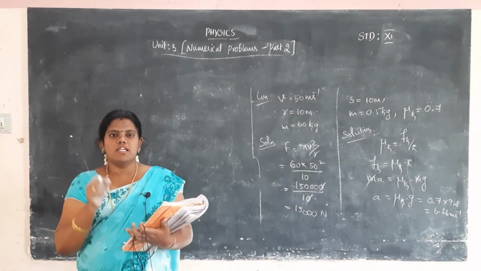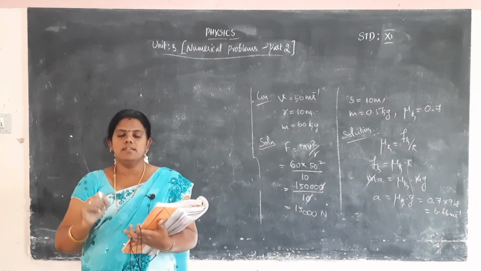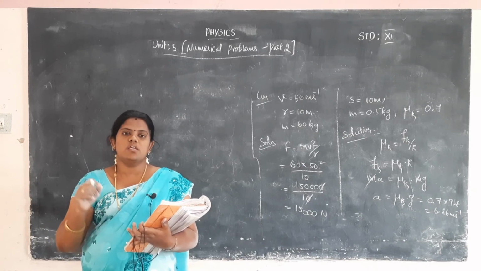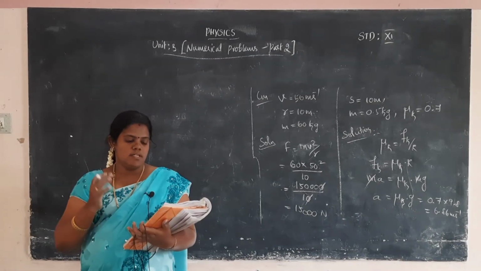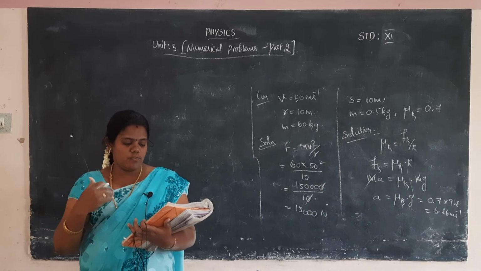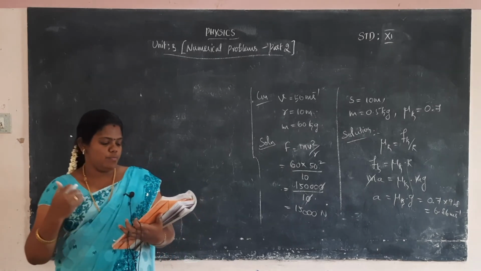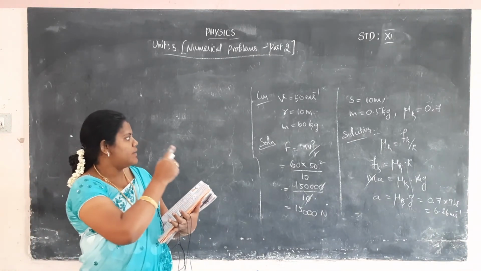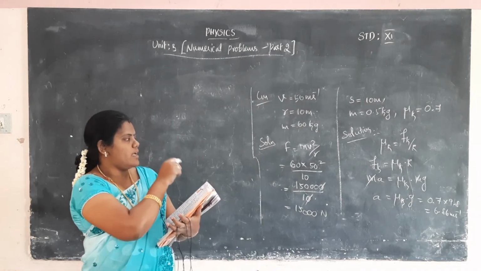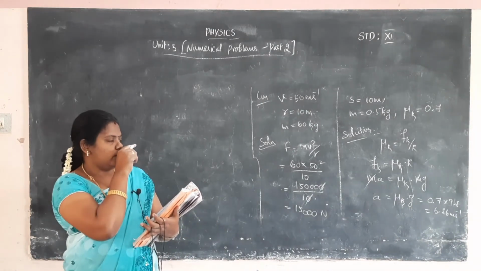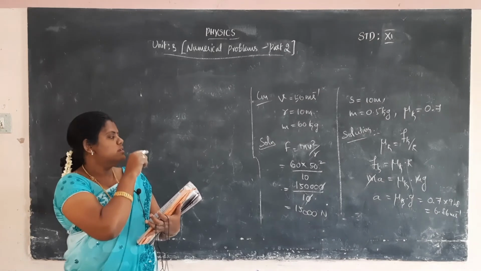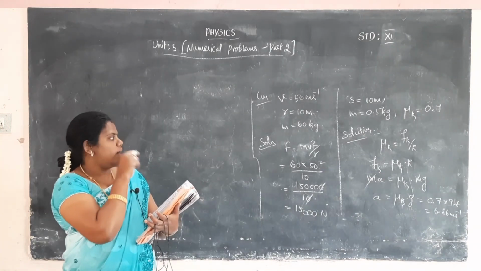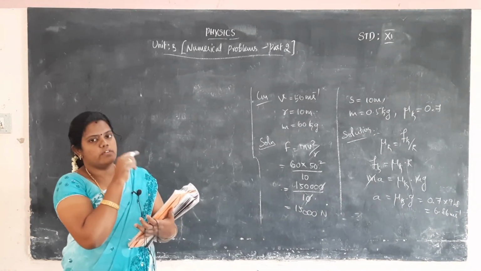What is the minimum speed needed for the object to hit the long stick? That is the question. So first find the acceleration value from the formula mu k is equal to Fk by R. Mu k is the kinetic coefficient, not static, and Fk is the kinetic frictional force.